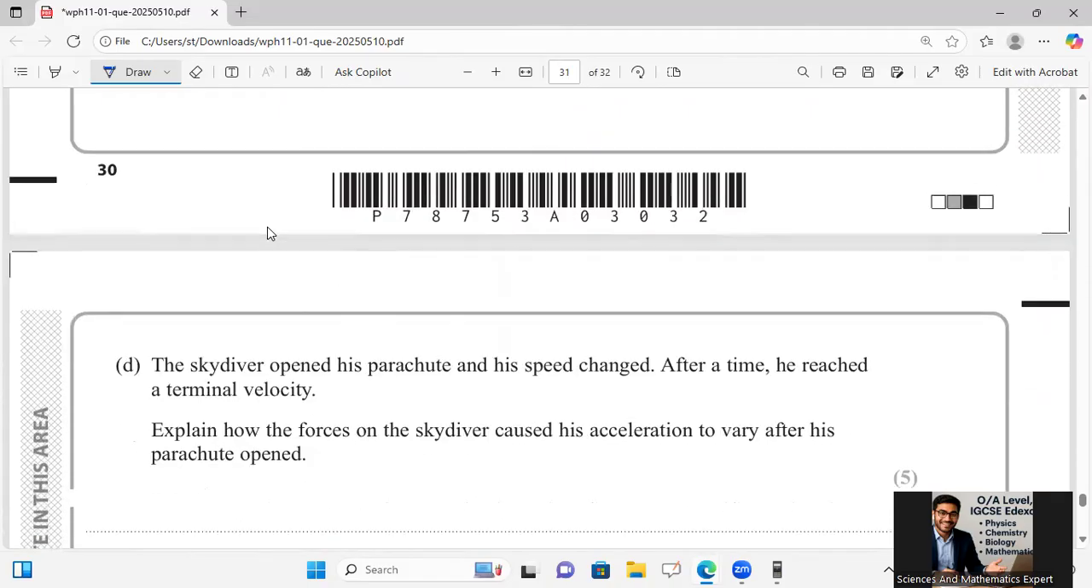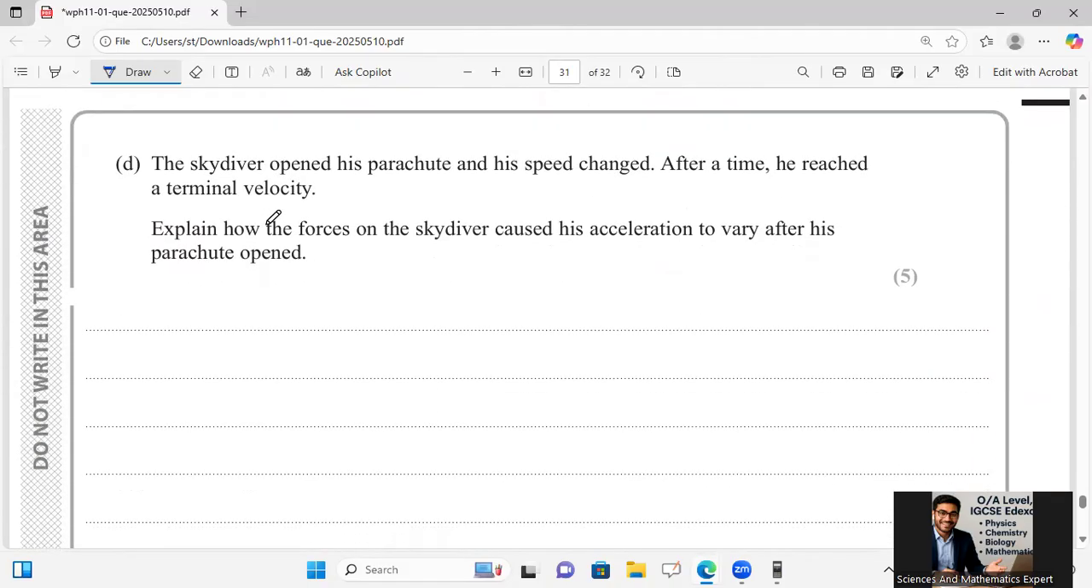Okay, is it finished? I think so. No, this is the last part. The skydiver opened his parachute and his speed changed. After a time, he reached a terminal velocity. Explain how the force on the skydiver caused his acceleration to vary after the parachute is opened.